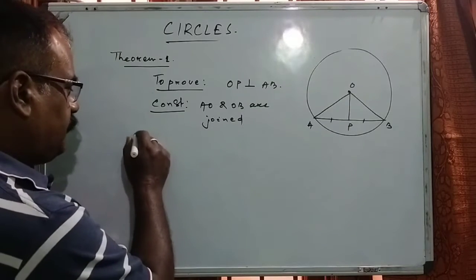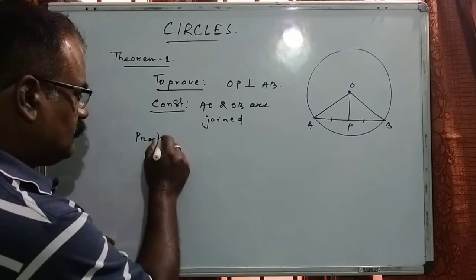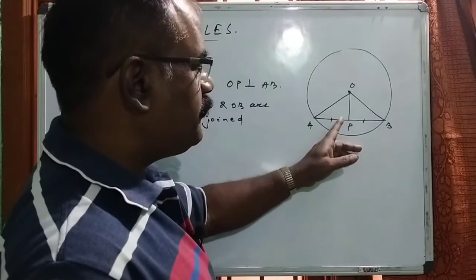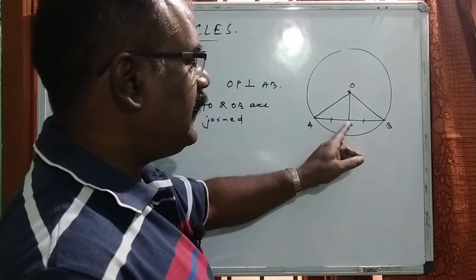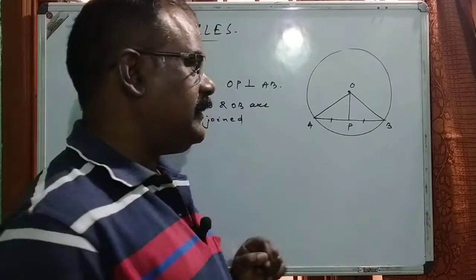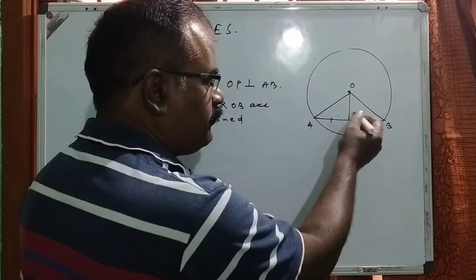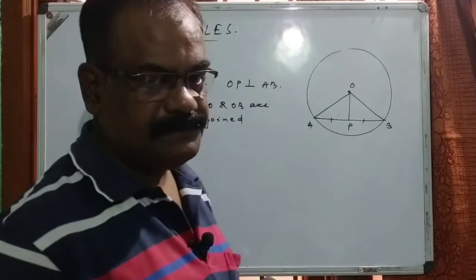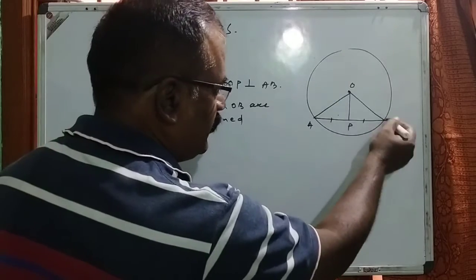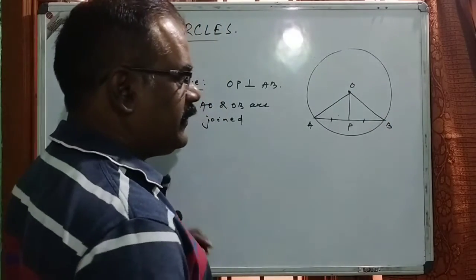Now, how will we prove this one? We have to prove that this is perpendicular. It means we have to prove indirectly that the angles APO and BPO are 90 degrees each. So how will we prove it? By proving these two triangles congruent. Consider the triangles AOP and BOP that we have taken.